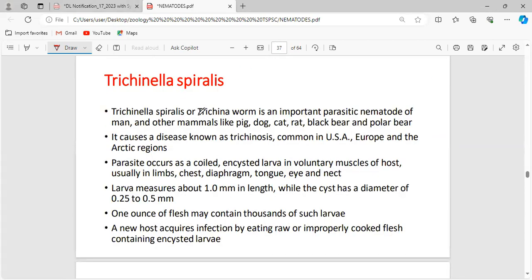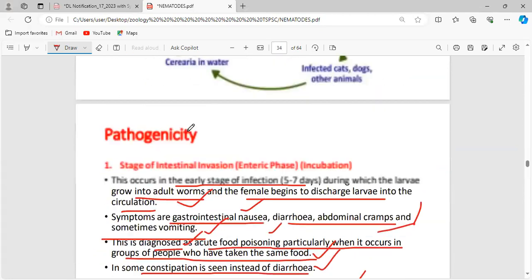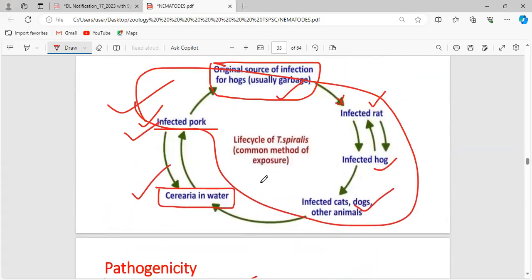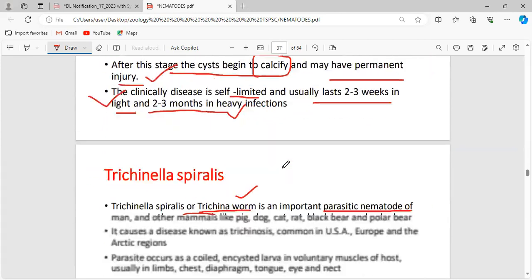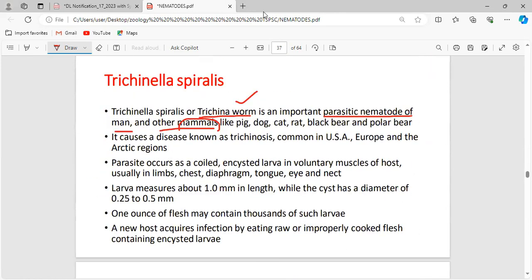Trichinella species, also called the trichina worm, is an important parasitic nematode of man and other mammals. So humans are not the only ones vulnerable, but all mammals, as I have mentioned in this picture. Rats, hogs, cats, dogs, pork, everything is vulnerable to this disease. It causes a disease known as trichinosis. This disease is common in the USA, Europe, and Arctic regions.